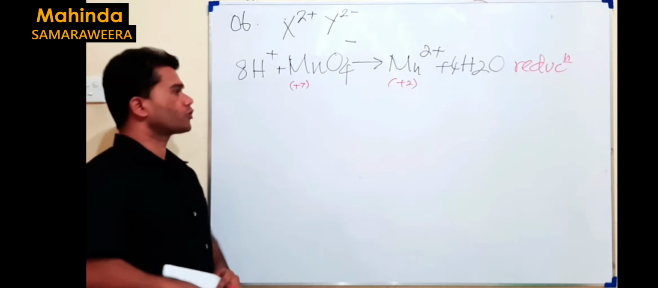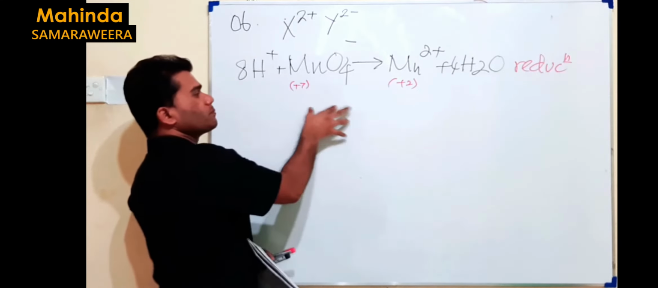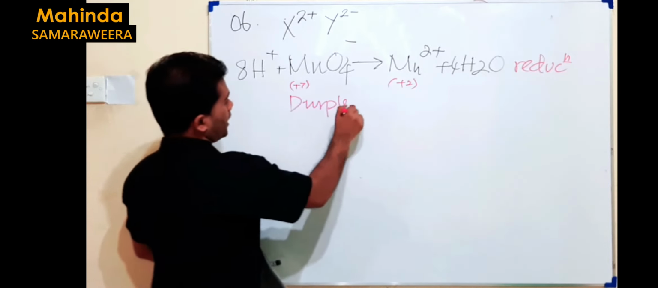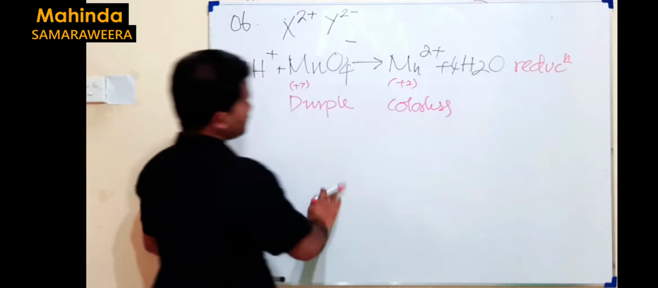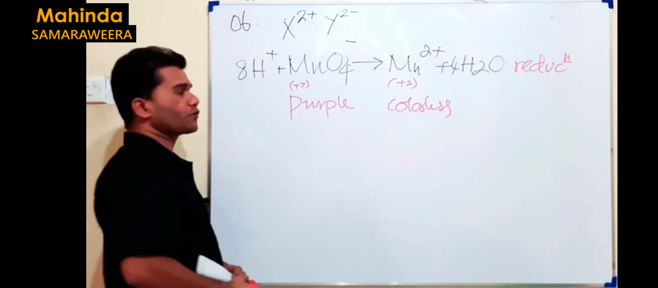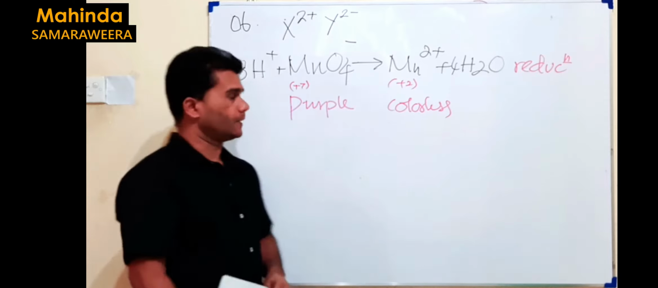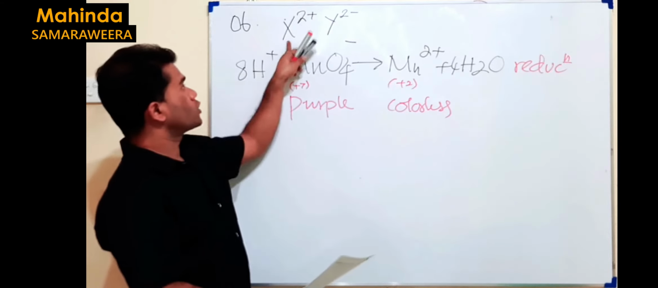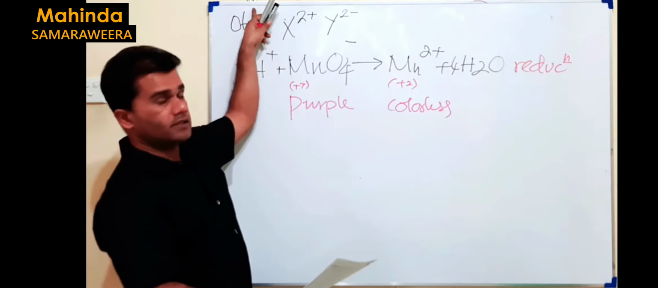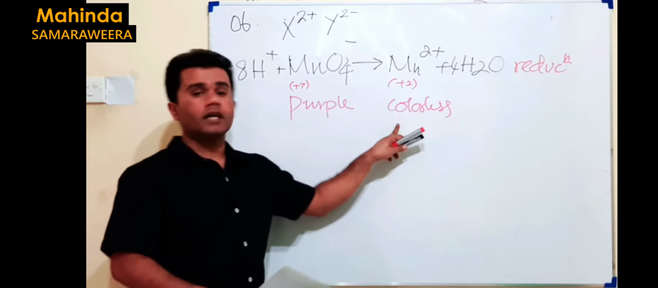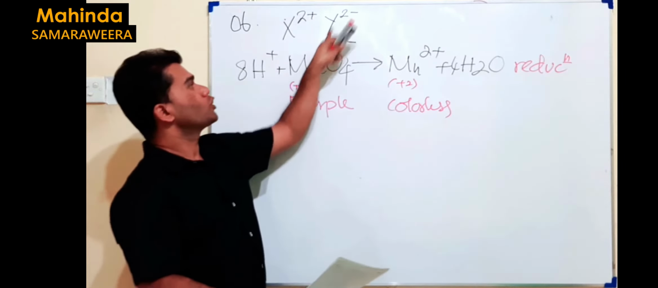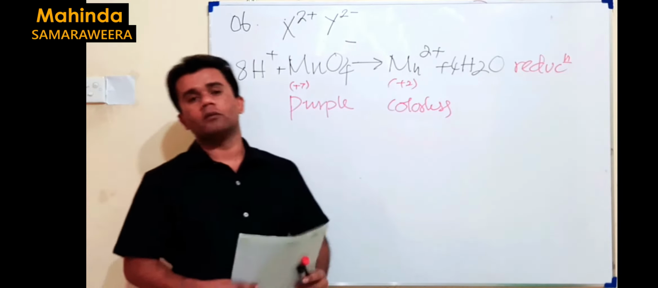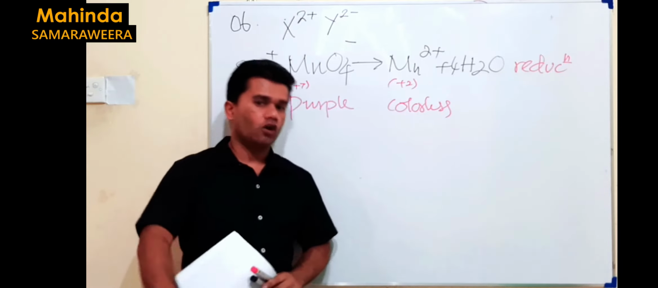KMnO4 undergoes reduction and decolorizes. MnO4 minus is purple. In acidic medium, Mn2 plus is colorless. This is purple and this is colorless. Purple goes to colorless during this reduction. Then each and every ion here can decolorize permanganate. What's the meaning of that? X2 plus should oxidize, because then only permanganate undergoes reduction. Y minus 2 should oxidize, then only permanganate undergoes reduction. So both the positive cation and negative anion should oxidize here.